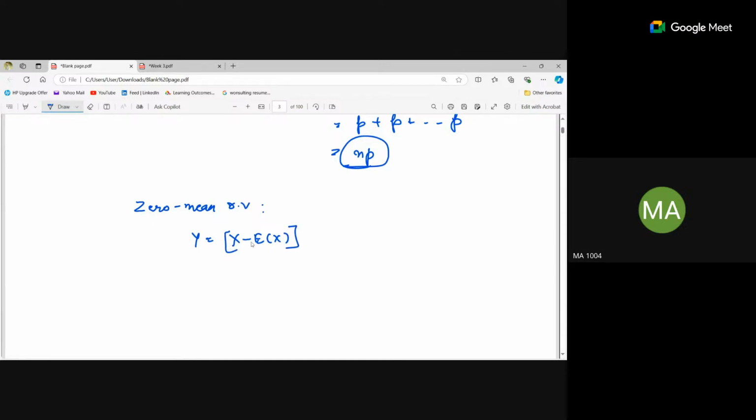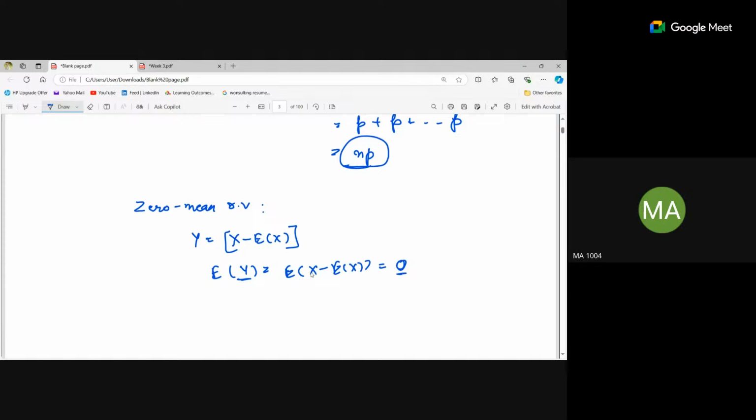If we calculate the expectation of y, where y is denoted as x minus expectation of x, then the expectation is 0.